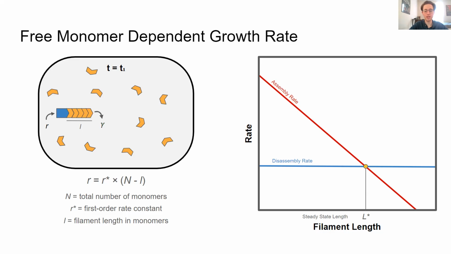So as can be seen in the graph on the right, there is a constant disassembly rate and a length-dependent assembly rate, which intersect at a point corresponding to a filament length. This filament length is the steady state length of the filament, where the rates of assembly and disassembly are equal.